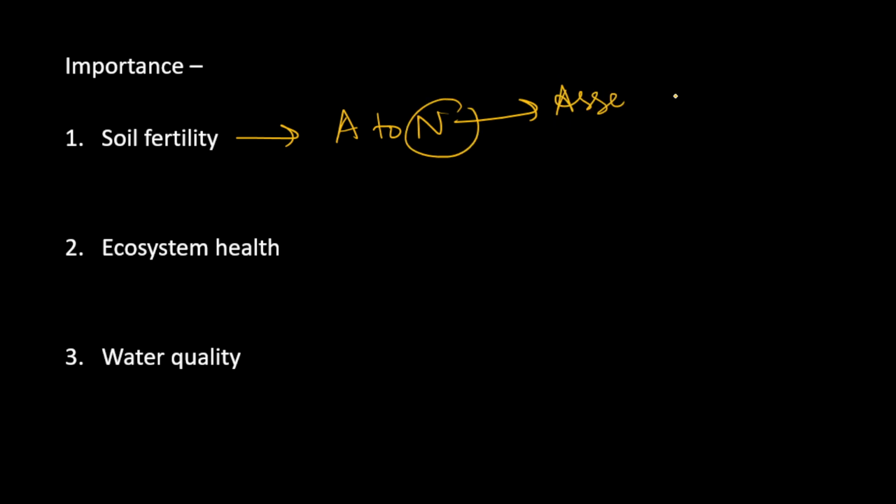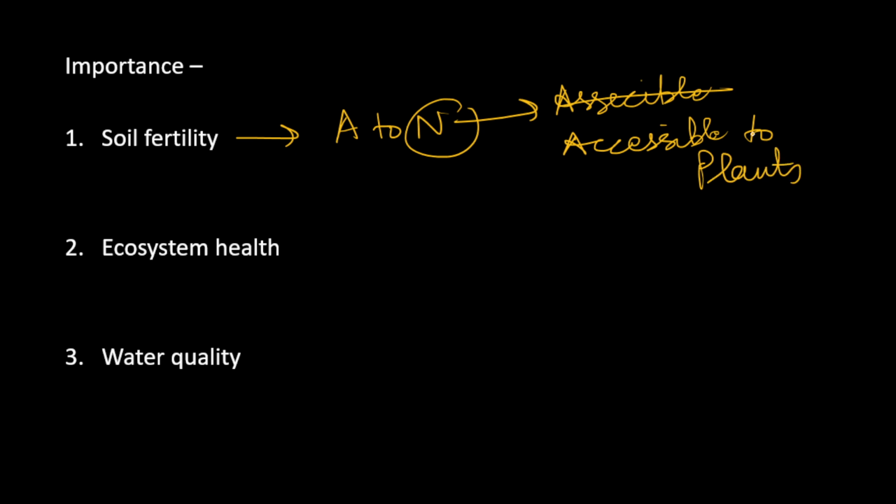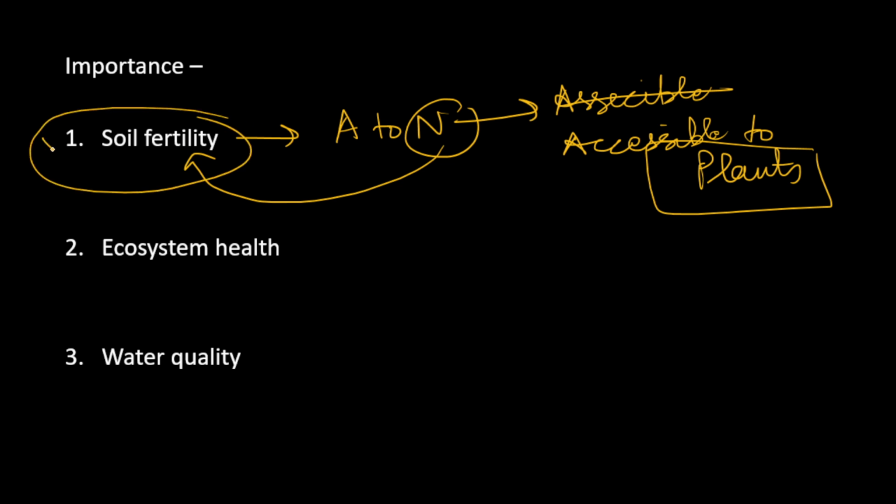This nitrate is accessible to plants. So by converting ammonia into nitrate, the soil fertility is enriched as the plants will be getting more nitrogen from that soil. So this is the first, this is the core importance of this process, because if this would not happen, all the crops, all the agriculture we are doing will be highly impacted.